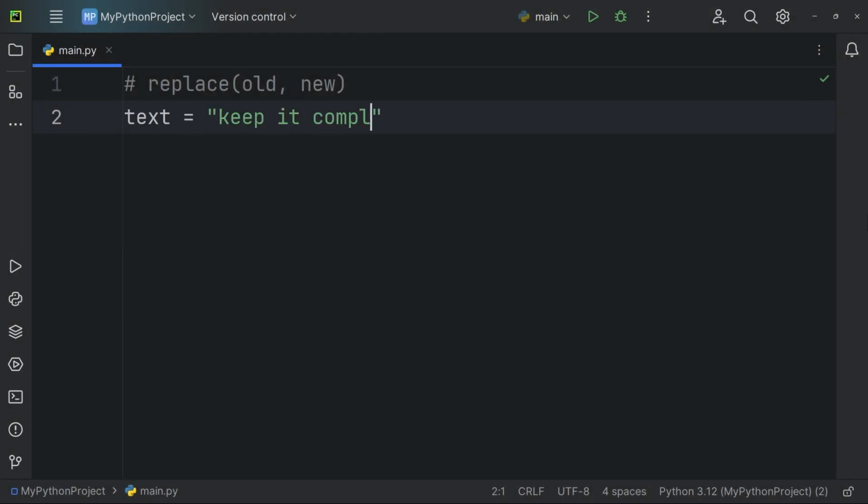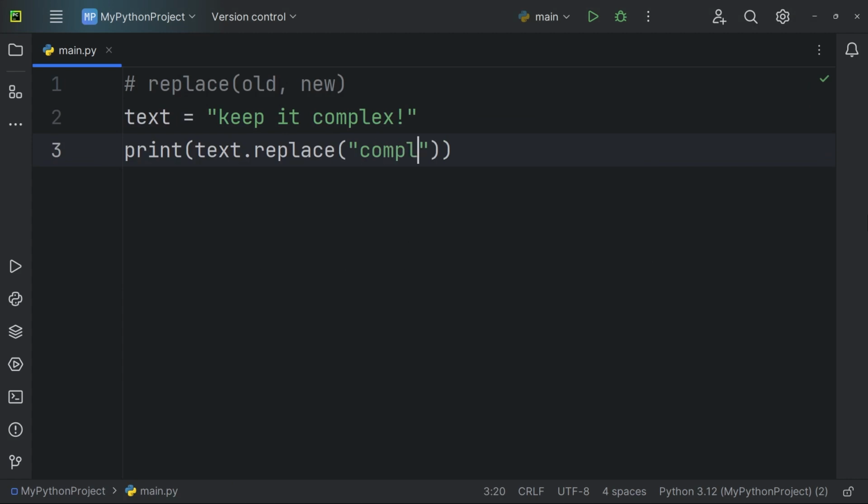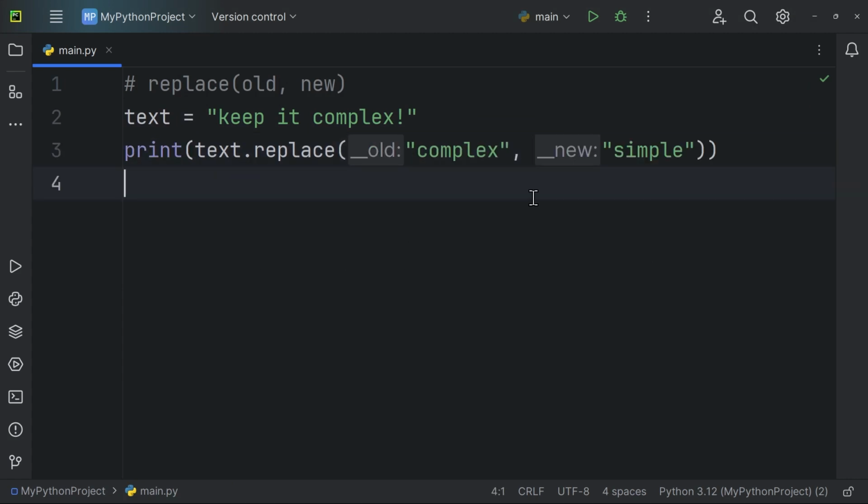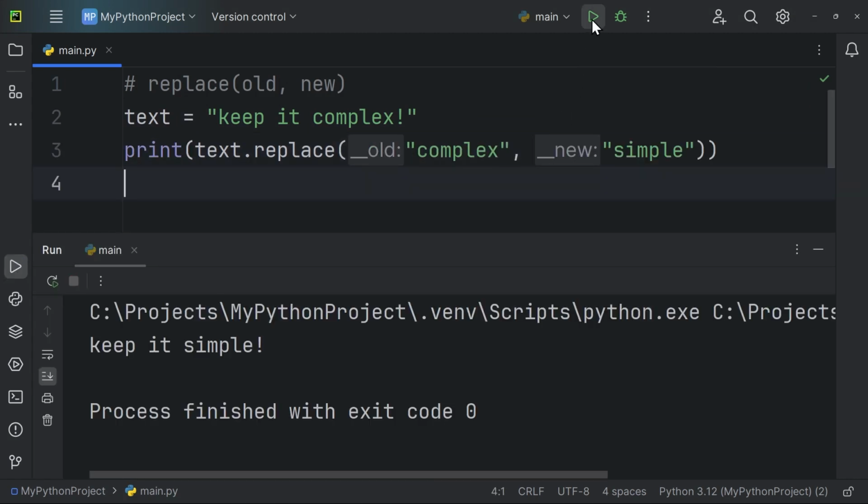The replace method accepts two substrings as arguments and replaces occurrences of the first substring with the second substring. The first argument is the old substring that will be replaced. The second argument is the new substring that will take its place. Remember, most string methods return a new string object. They don't modify the original string. In this sample code, the word simple replaces the word complex.